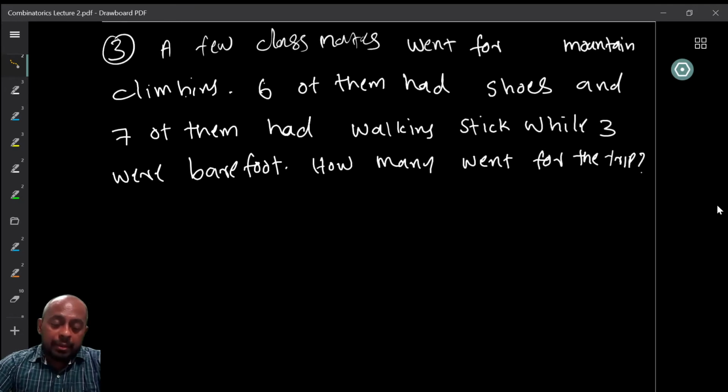Maybe the 7 of them who had walking sticks were precisely those having shoes and those who were barefoot, or maybe some of them had something else like boots or something.